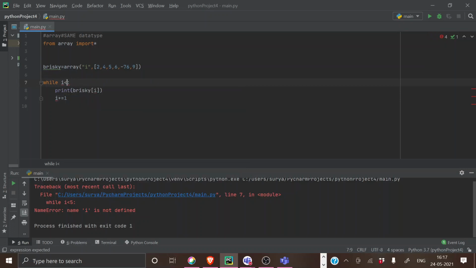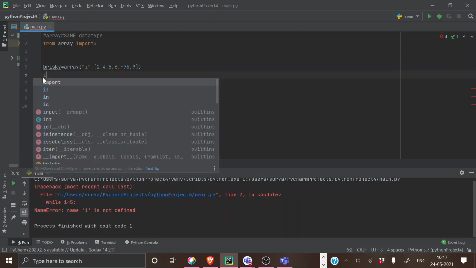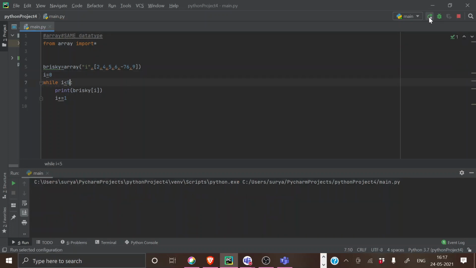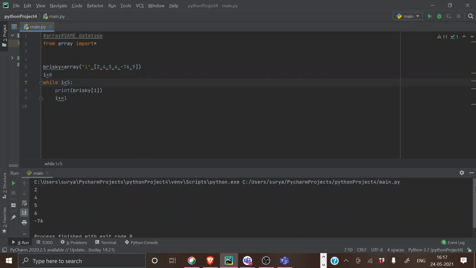I should initialize the i value. I equal to 0. Yeah, I forgot that line. Thanks. I just thought I did some syntax problem. Okay, now that's how it works in while.